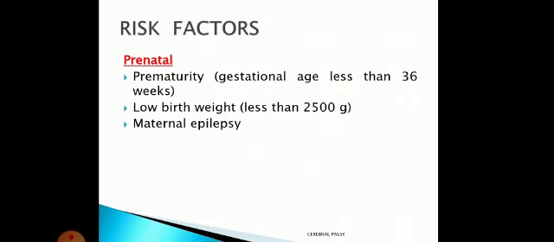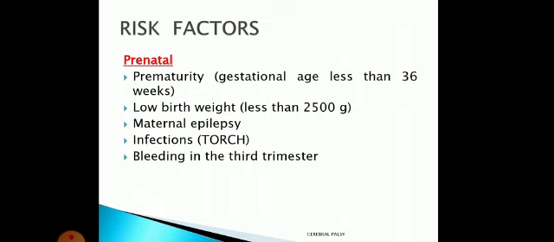Maternal epilepsy. If the mother has episodes of epilepsy, there are chances of damage to the fetal brain also. Then infections of TORCH. TORCH means TO stands for toxoplasmosis, R stands for rubella, C stands for cytomegalovirus, and H stands for herpes. So if the mother is suffering from any of these infections, there are chances of damage to the fetus brain. Then bleeding in the third trimester. Many times it is possible that there will be vaginal bleeding in the mother, and again that will be harmful to the baby.